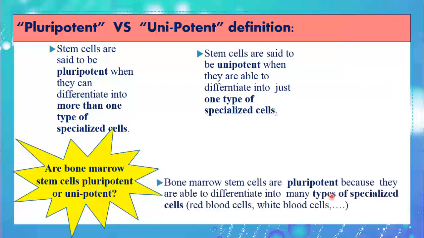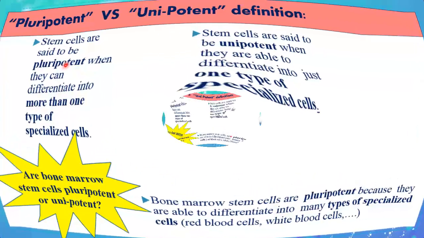Bone marrow stem cells are pluripotent because they are able to differentiate in many types of specialized cells. Remember, bone marrow stem cell is one cell that can give different cells, red blood cells, white blood cells, a total of 8 cells. So there are more than one type of specialized cell, so it's pluripotent.